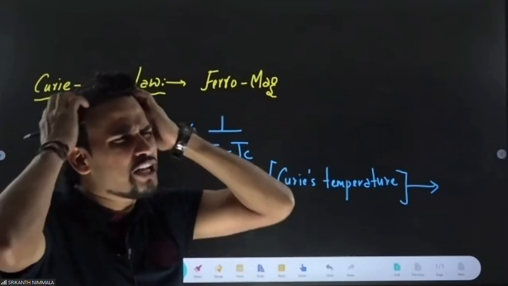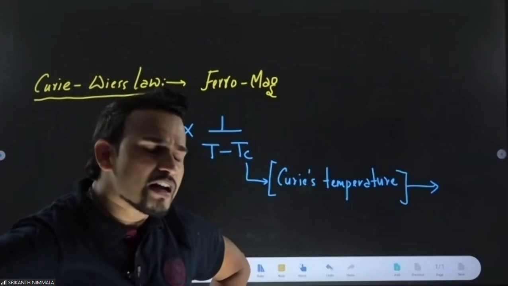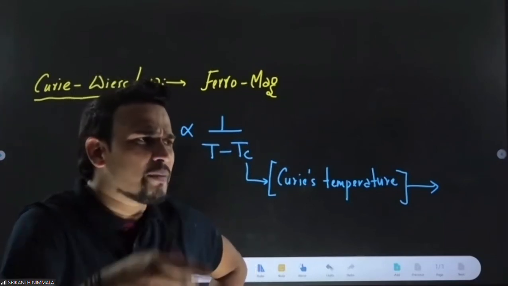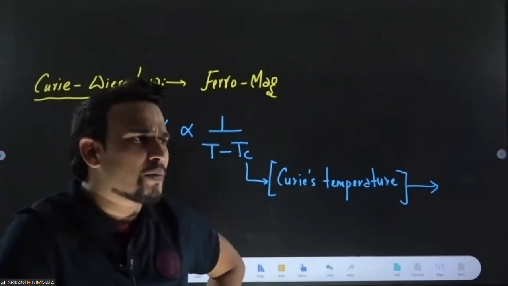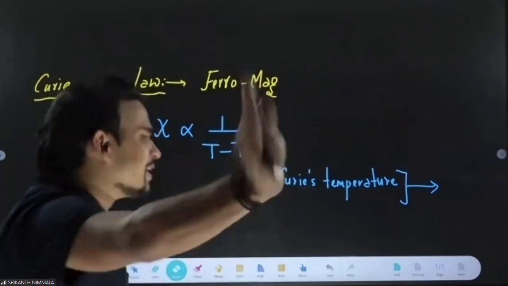Tell me, if you continue heating para, will it convert to dia? No, it will never convert to dia. How does the susceptibility xi of dia depend on temperature? Independent. No dependency. Okay, no problem. This is what we have talked about.